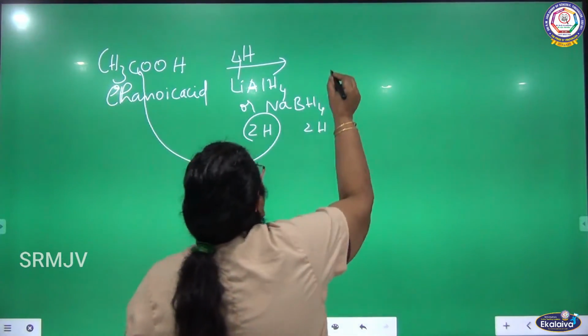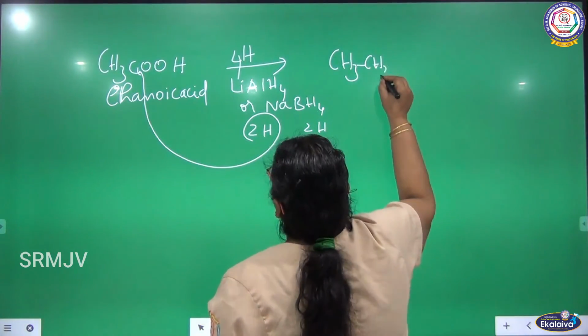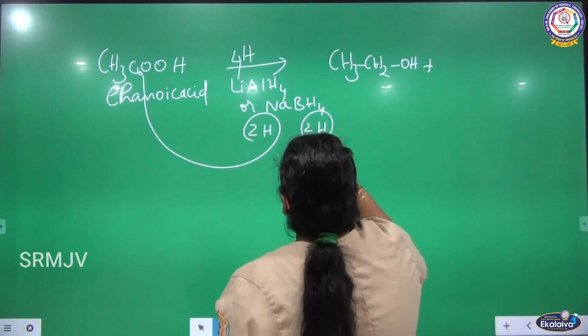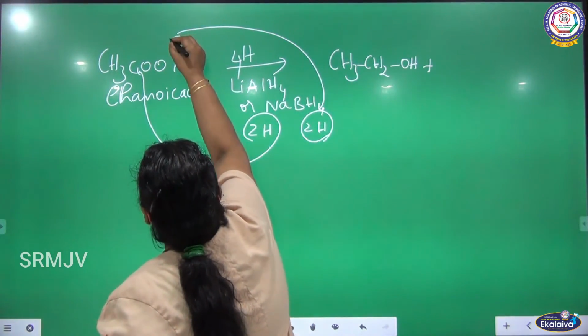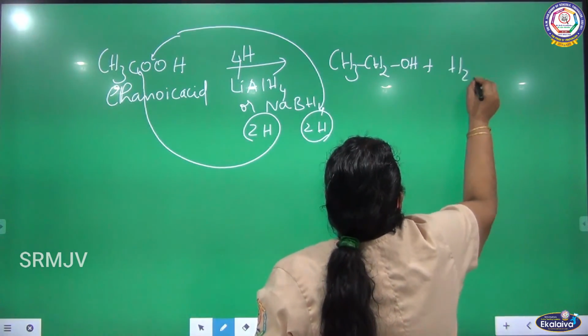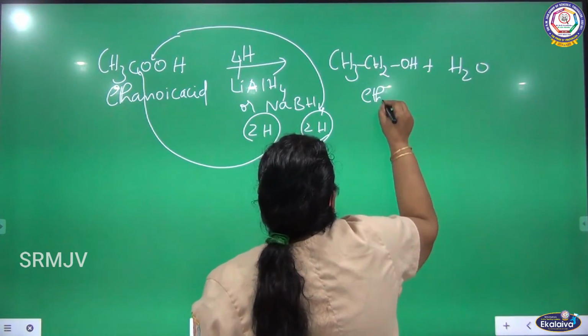CH3CH2OH. And 2 more hydrogen atoms will combine with oxygen to give water. So, what will you be getting? Ethanol with the liberation of water.